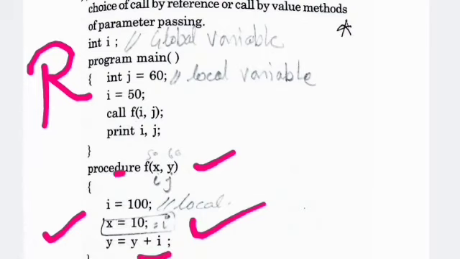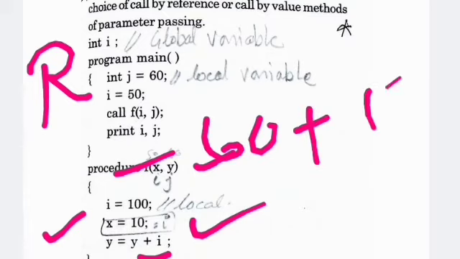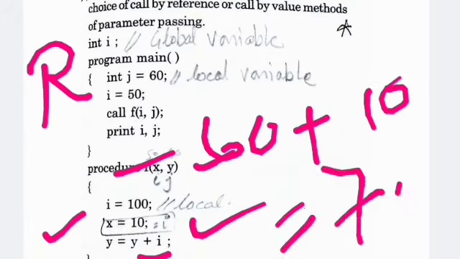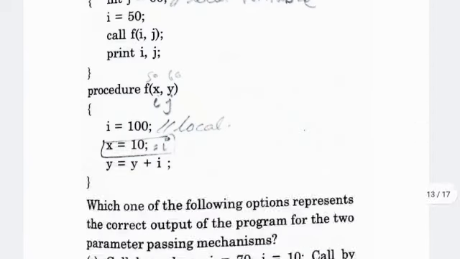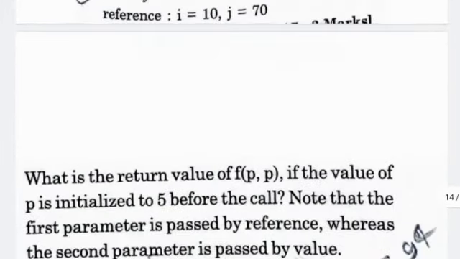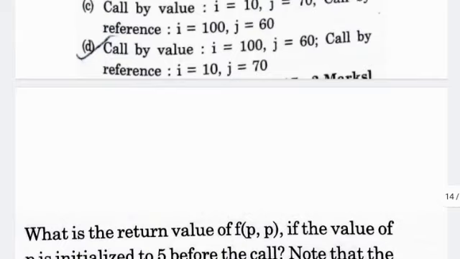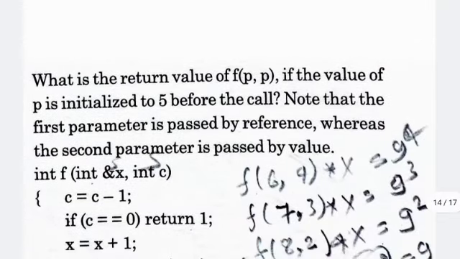The value of y is what? That is your 60, and 60 plus 10 is going to be 70. Therefore we say that the value of i is 10 and the value of j is equal to 70. That is your option number D is correct. D is the correct answer. Now come to the next question.